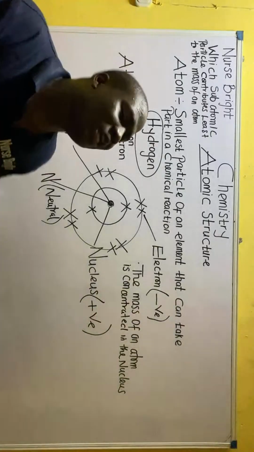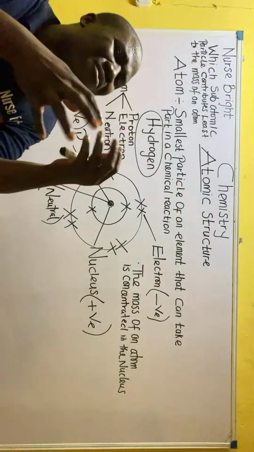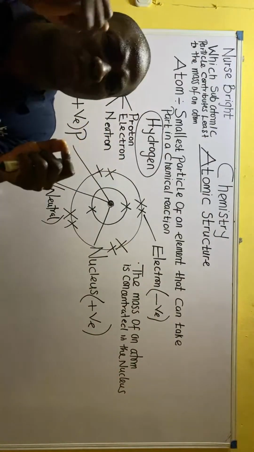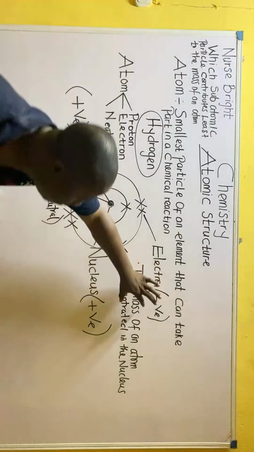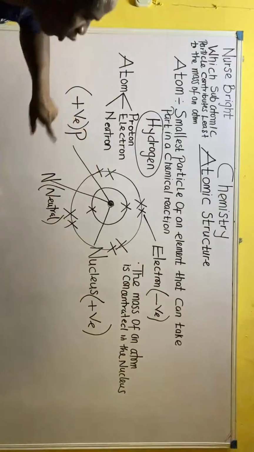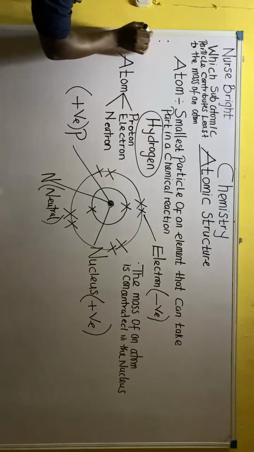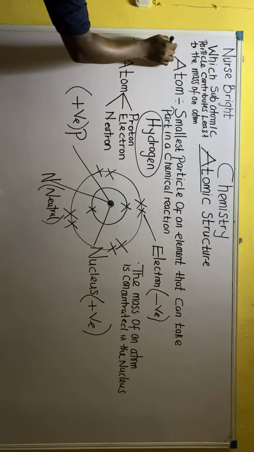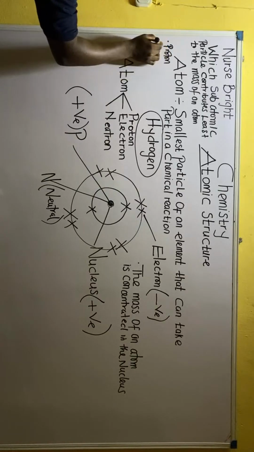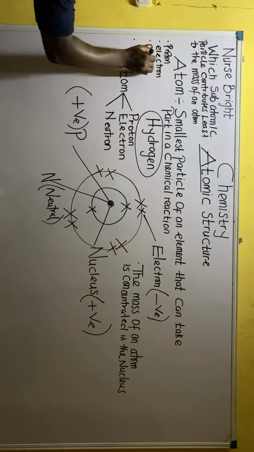You now say, which of these subatomic particles, out of these three, does not really contribute to the mass of an atom? Because I told you guys that the mass is found in the nucleus. And remember, the nucleus has protons and neutrons. So now, they ask which of them contributes least to the mass of an atom. Which of them does not have any business with the mass of an atom?